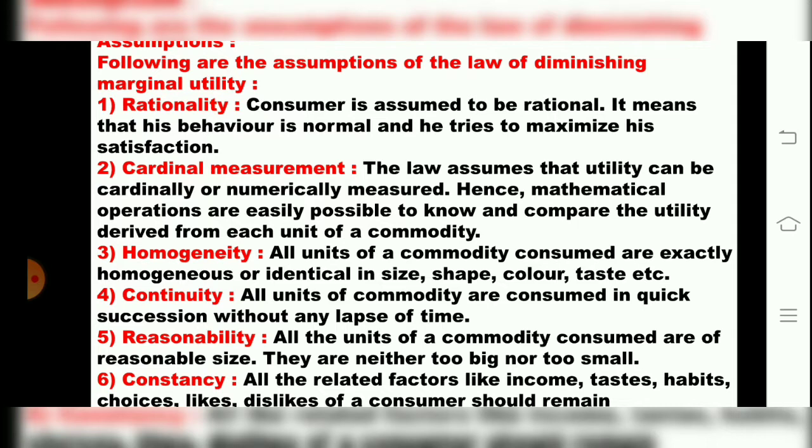Now, take a refrigerator, which sometimes is two-door or small, depending on size. But what is the refrigerator, children? A one-time investment. Do we buy a refrigerator one, two, three, four, five times? No, only one time we invest in a refrigerator. So the law of DMU will not be applicable over here.